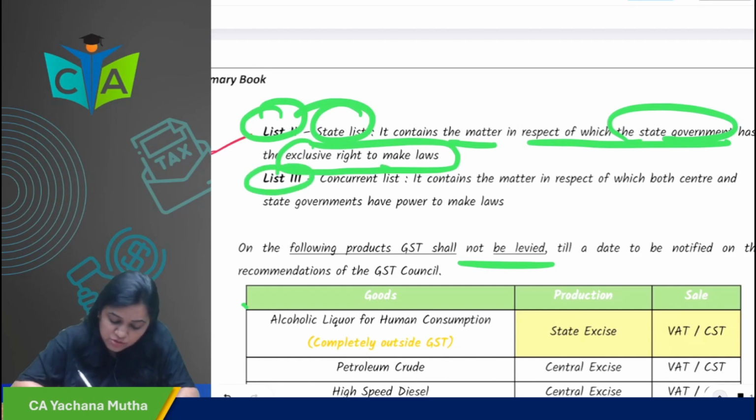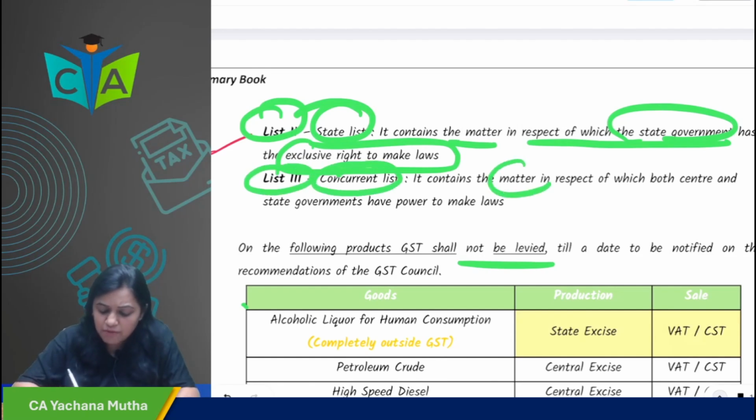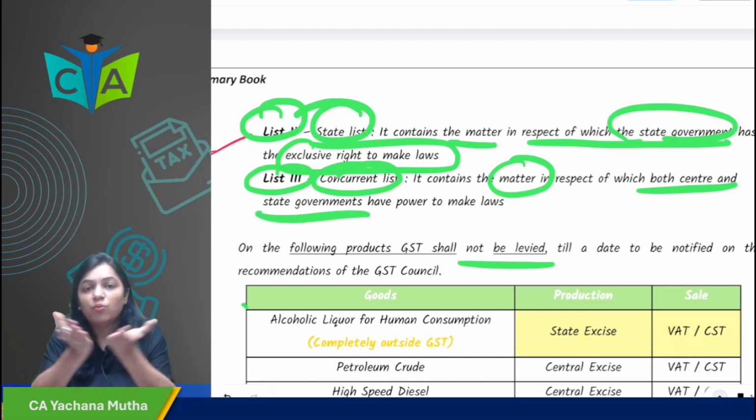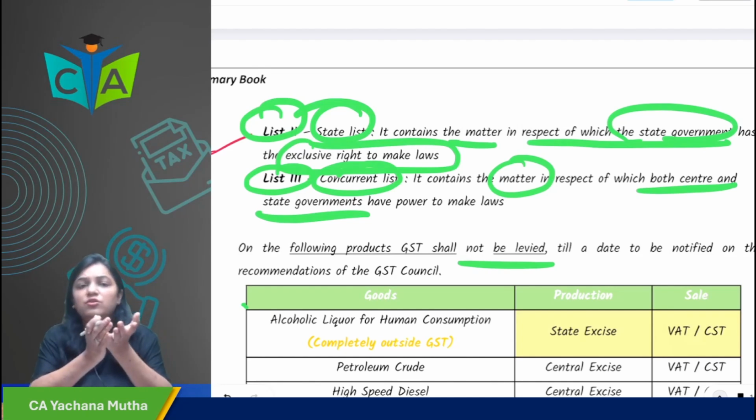Then there is list 3, which is called the concurrent list, in which there are matters in respect of which both central government and state government have the power to make law. Both can come together and make law. Under list 3, there were matters like education and forestry and all that.